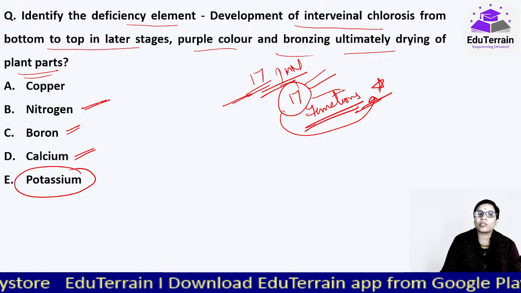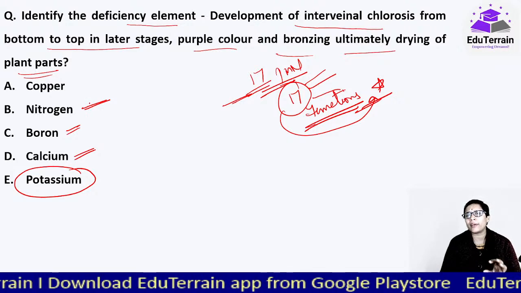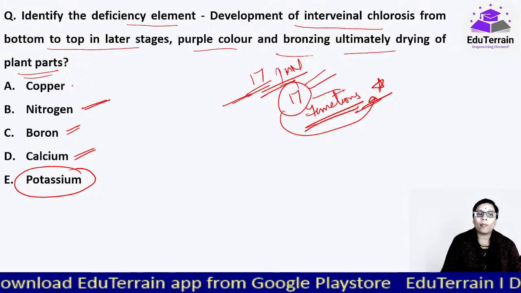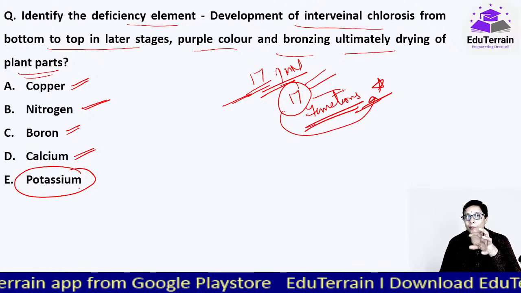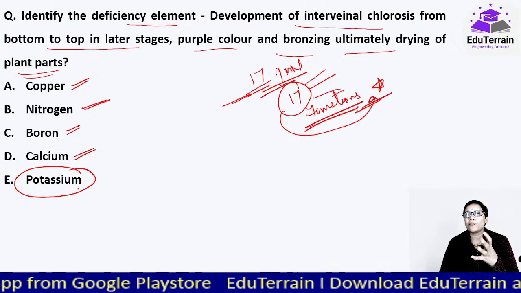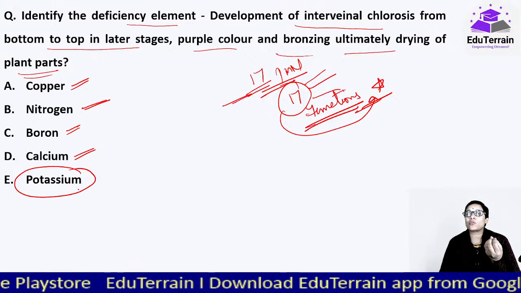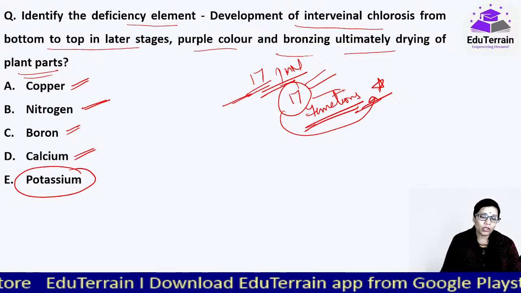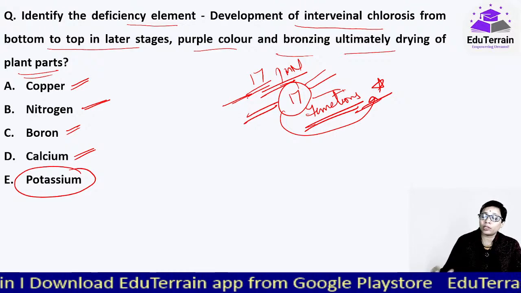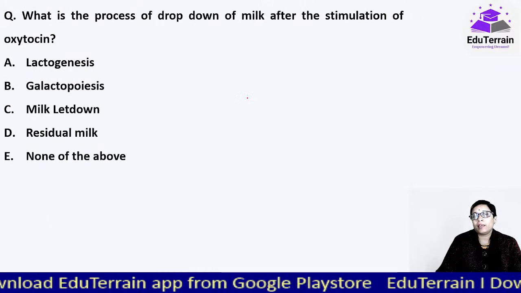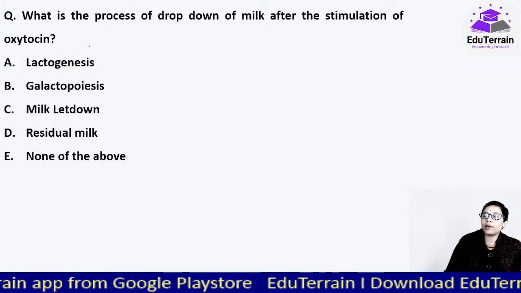Without nitrogen, plant growth does not happen at all. The plant becomes stunted and yellowish, completely yellowing, with stunted growth. Copper is again important, because of this the cupping of leaves happens, the leaves become cup-like. They will not be able to hold the water properly, and this would also be important when it comes to reproduction. So all these 17 nutrients are important for plant growth, sometimes in larger quantities, sometimes in minor quantities. Moving on to our next question.